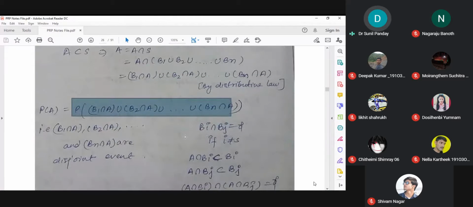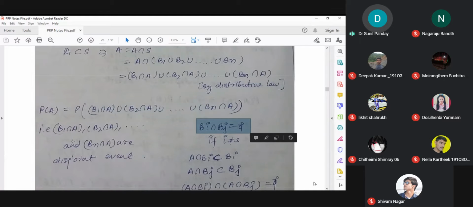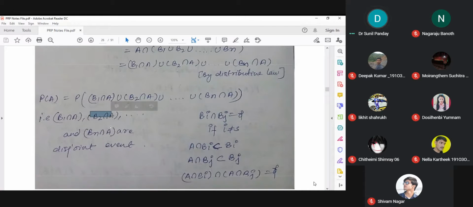Now, as I'm telling you that Bi intersection Bj is empty, I am asking you what is B1 intersection A. A is an event, because here it is B1 intersection A. Again, B2 intersection A is another event. So, is B1 intersection A disjoint with B2 intersection A? Obviously, they are disjoint because B1 intersection A is a subset of B1 and B2 intersection A is a subset of B2.